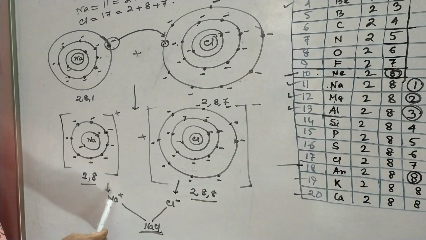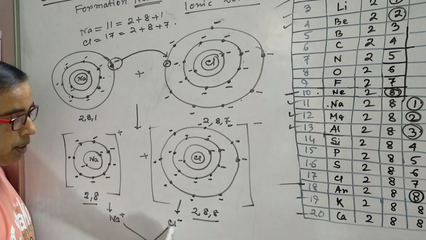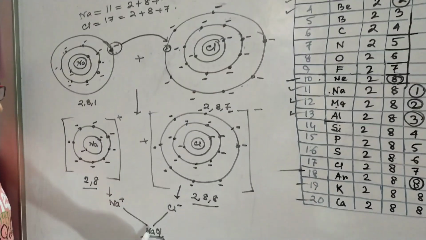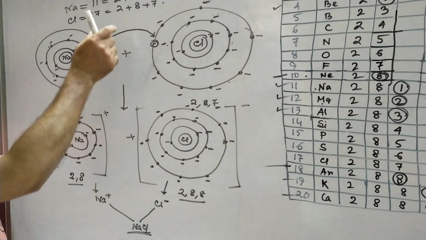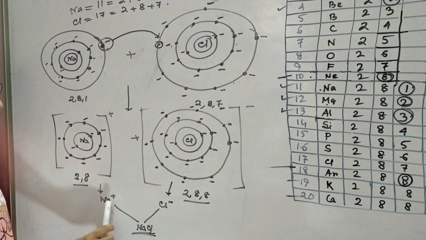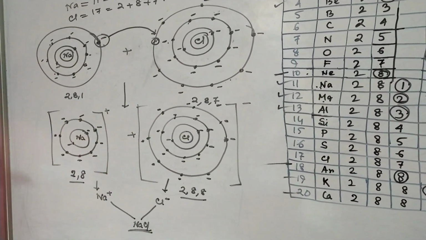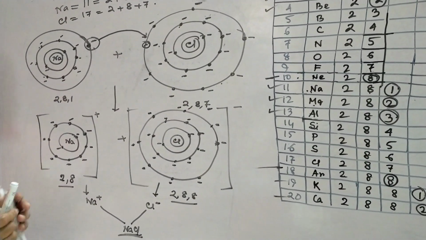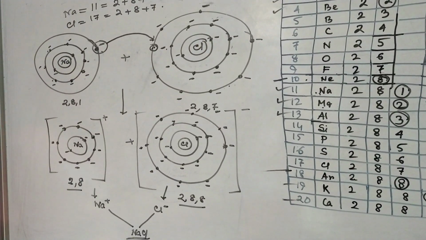By the electrostatic force of attraction, this Na+ attracts the Cl- as they are oppositely charged, and they come together to form the NaCl molecule, which is common salt. Like this the ionic compound NaCl is formed, and the bond between the sodium and the chlorine atom is known as ionic bond.